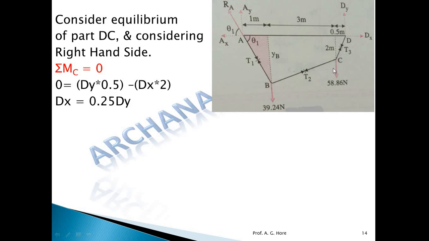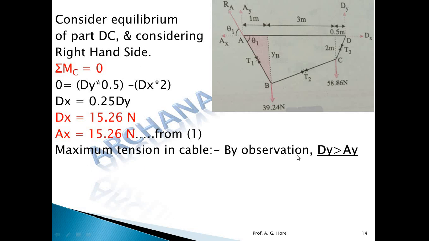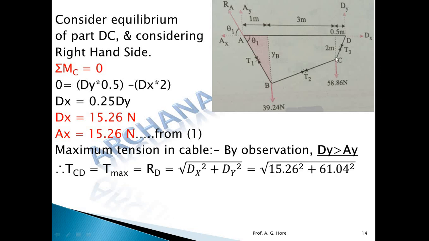Okay, now here we get DX, so we got DX, and from equation number 1 we'll get AX. Now to find the maximum tension by observation, DY is greater than AY, so tension in the part DC is maximum. So we'll get RD, the maximum tension, is equal to root of DX square plus DY square. So that is the maximum tension, the first sub-question asked in the numerical.